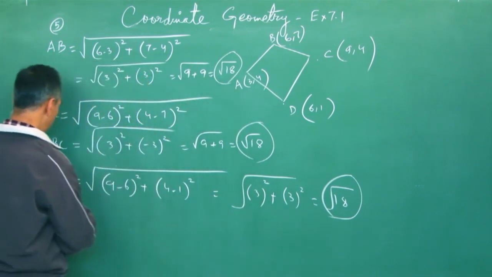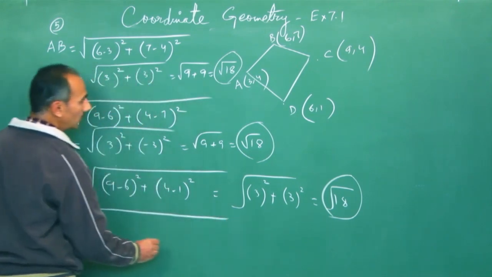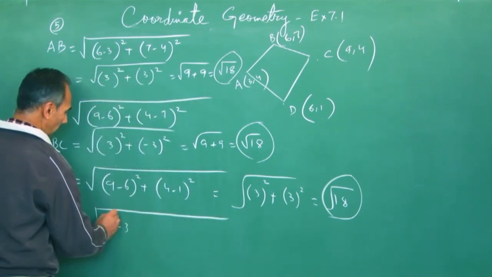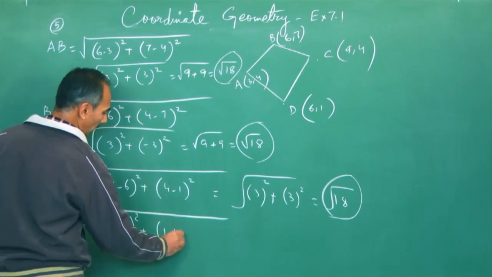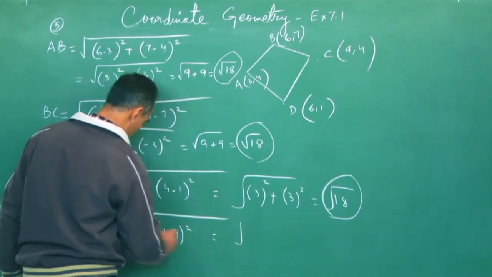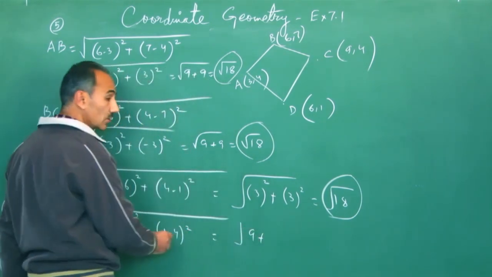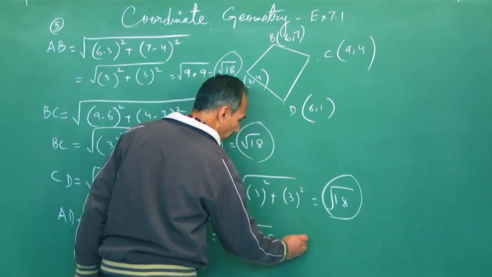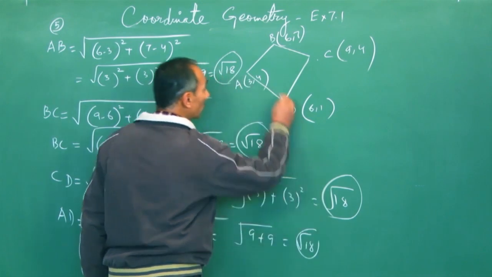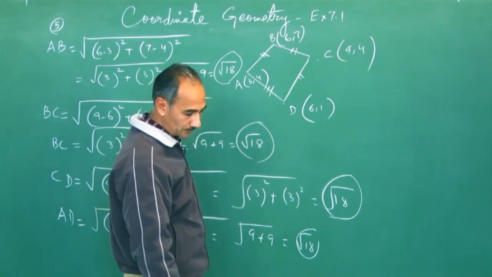So we're left with AD. AD will be the square root of 6 minus 3 whole square plus 1 minus 4 whole square. 6 minus 3 is 3, and 3 squared is 9. Plus 1 minus 4 is minus 3, and minus 3 squared is 9. So all four lengths are equal. AB, BC, CD and DA are all equal.